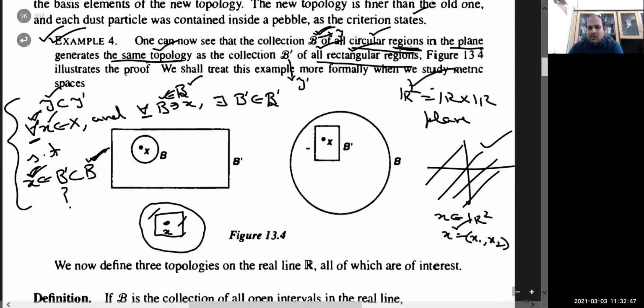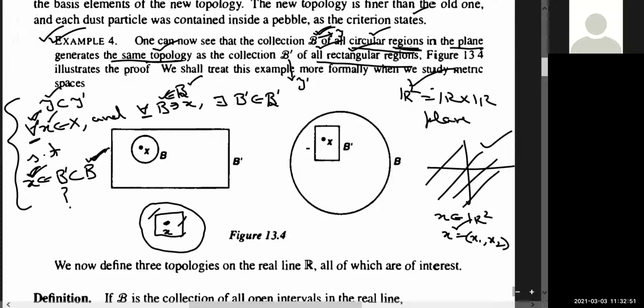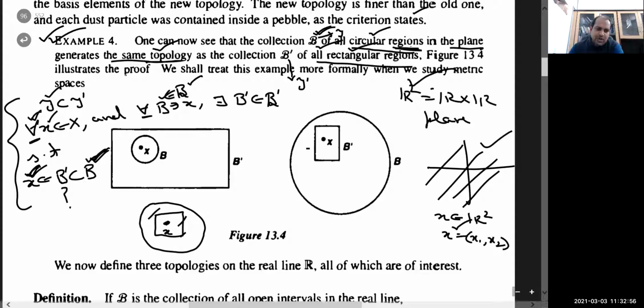हर सर्किल के अंदर आप स्क्वायर इंक्लोज कर सकते हो, और स्क्वायर के अंदर क्या इंक्लोज कर सकते हो? सर्किल. So for every x and for every circular region containing that x, I can always think of a rectangular region which is contained in that circular region. तो ये तो हर पॉइंट पे ट्रू है. हर एक x को कंटेन करने वाले जितने भी circular region, I can always choose a rectangular region from this collection which is sitting inside this circle.